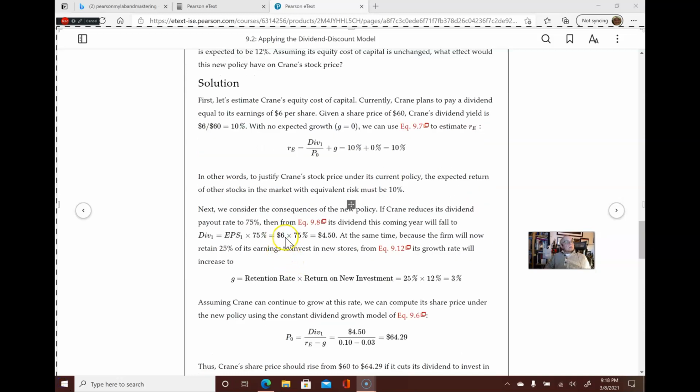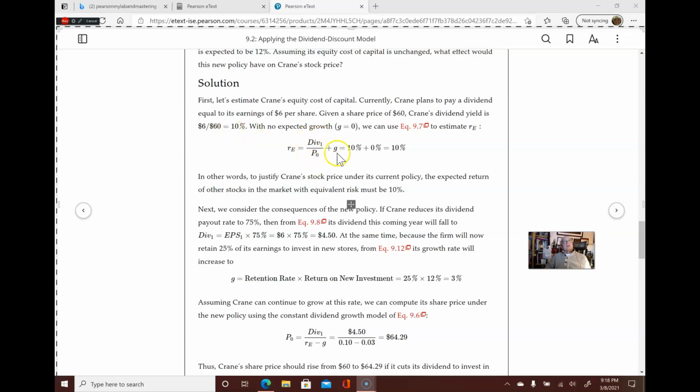This is the solution. First, let's estimate Crane's equity cost of capital. Currently, Crane plans to pay a dividend equal to its earnings of $6 per share. Given a share price of $60, Crane's dividend yield is 6 over 60, which is 10%. That's where this comes from.